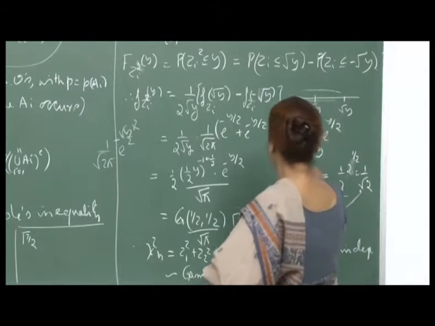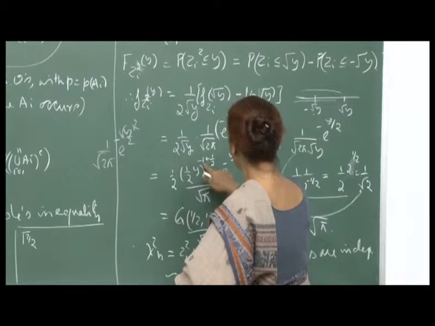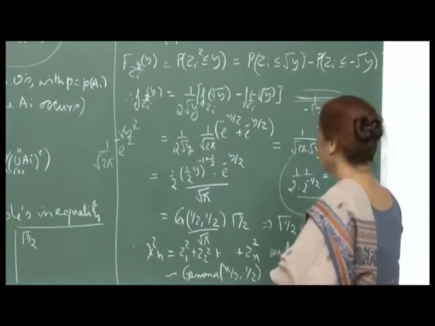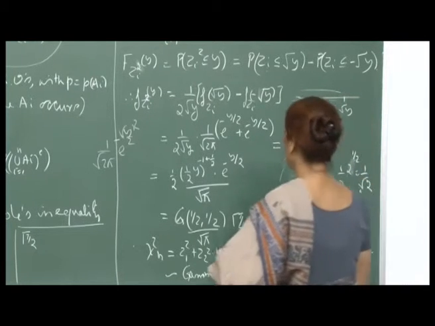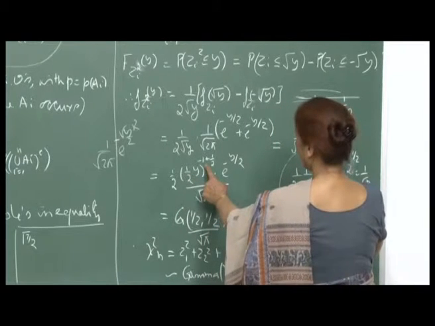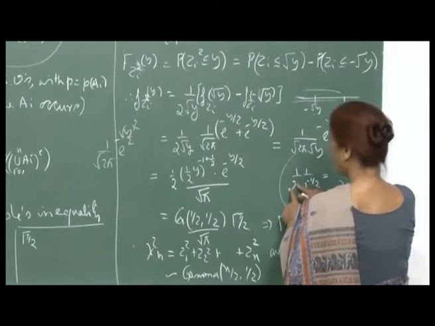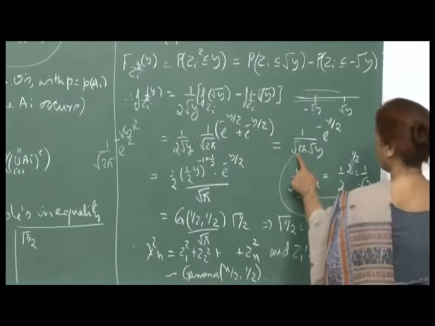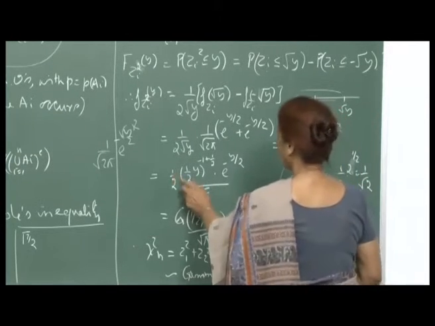So this whole thing I am writing as 1 by 2 y raised to minus 1 by 2, over root pi, because this is 1 upon 2 raised to minus half into 1 by 2. This whole thing is actually equal to 1 by root 2, so I am writing it in this way.